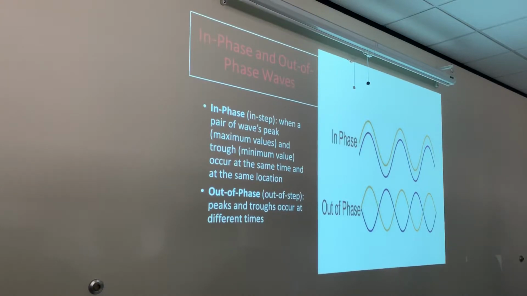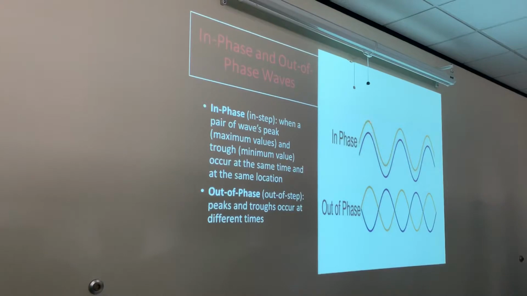So let's talk about in phase and out of phase waves. When we're talking about waves being in phase and out of phase, we need more than one wave, right? We need at least two waves. When we talk about waves that are in phase, we're saying that their peaks, the maximum the wave goes up, line up. Remember we were talking about a graph the other day? If we drew a line straight through, this would be the peak of this wave right here, and this would be the trough of this wave, the lowest point.